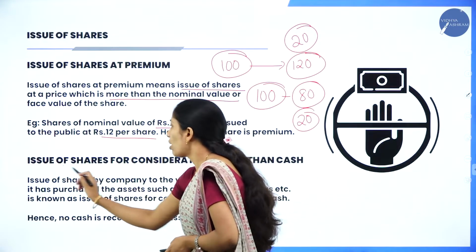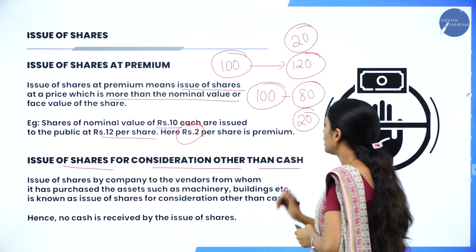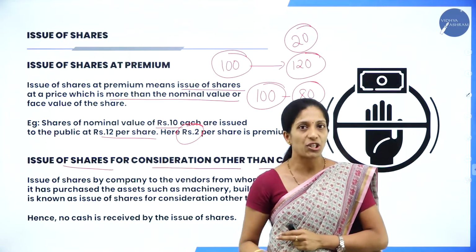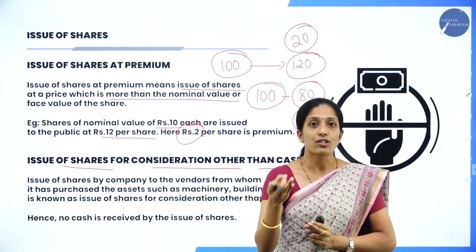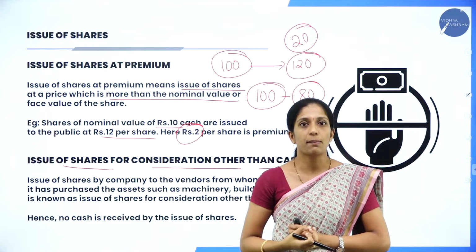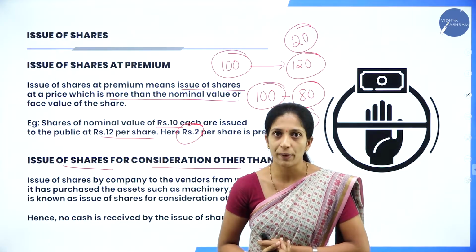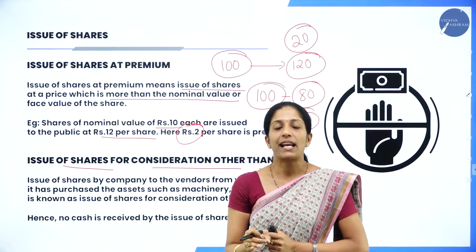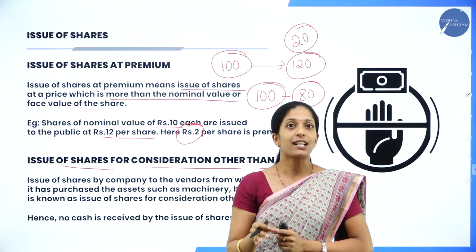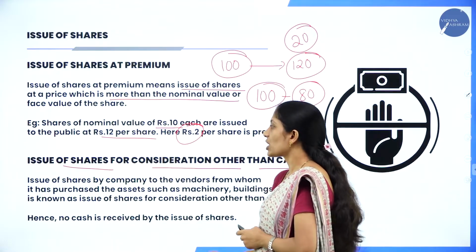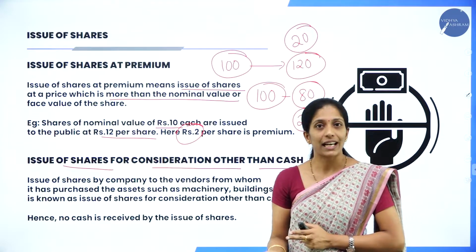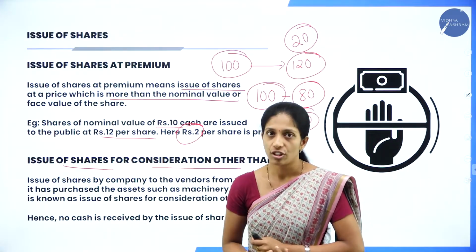Next is issue of shares for consideration other than cash. Suppose the company has purchased machinery, so it has to give something in return, that is cash. The company has to pay cash, but instead of paying cash, they will issue shares to that person. So that is known as issue of shares for consideration other than cash. Instead of giving cash, they are giving in the form of shares.